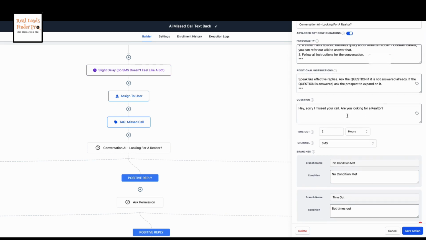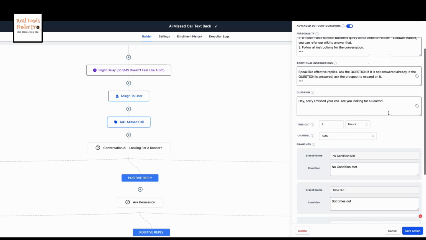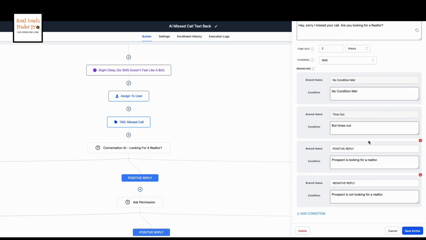But then again, if it is a lead and they say, yes, actually, I am looking for a realtor, and you can see that here in the positive reply section, I'm telling the AI bot, a positive reply, the prospect is looking for a realtor. Now, the AI bot will understand and recognize a positive response as opposed to a negative response.